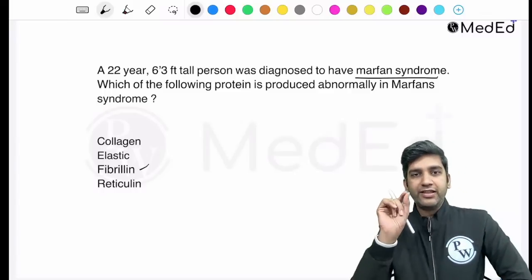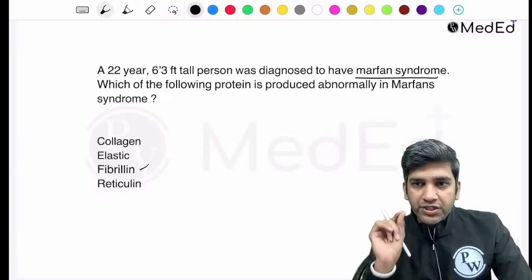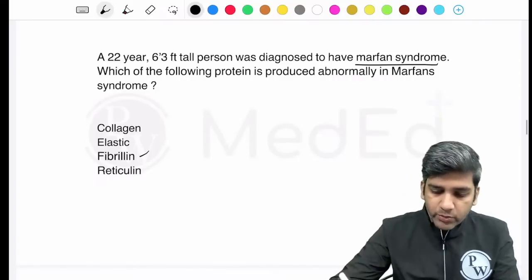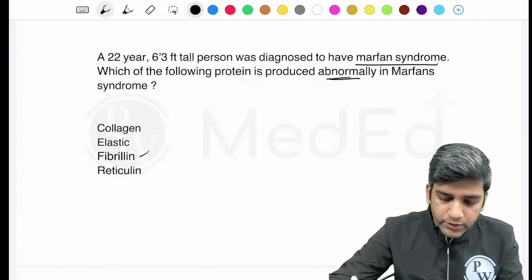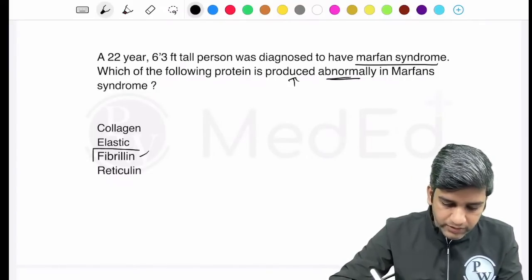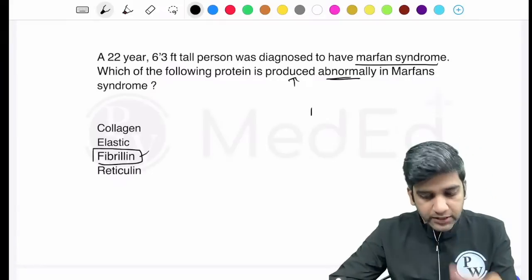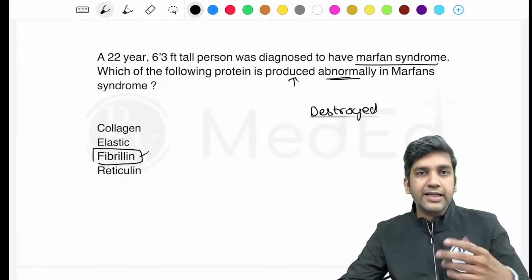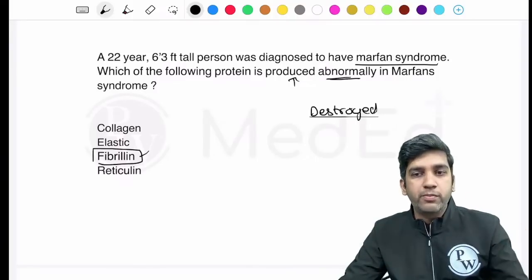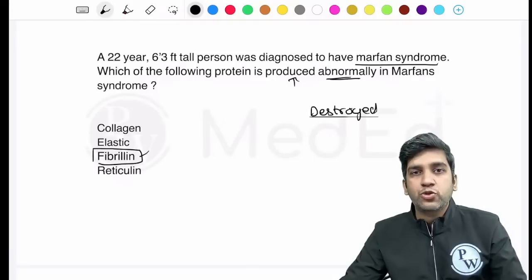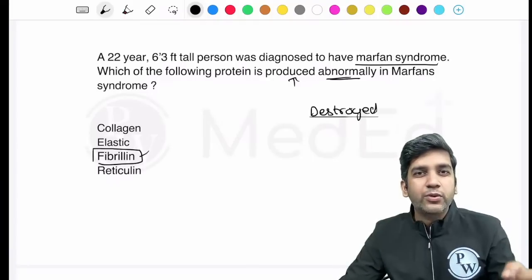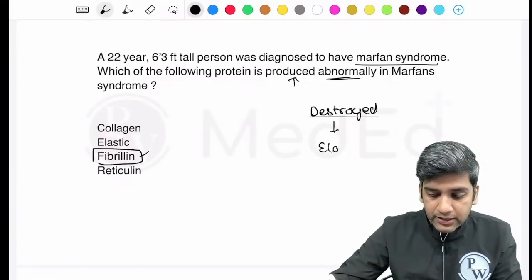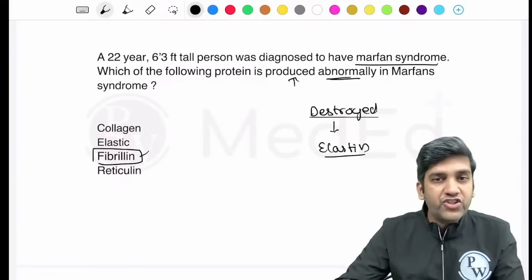See, there is a very tiny trick here. If the question was asking which is the protein produced abnormally, the answer is straightforward. It's fibrillin. If the question is asking which protein is being destroyed, that's a problem with understanding in depth, right? Superficially, everyone will know fibrillin, but fibrillin is not the protein which is destroyed in Marfan syndrome. We just now saw an aortic dissection. Elastic protein is destroyed, right? The destroyed protein is elastin, and the absent protein genetically is fibrillin.